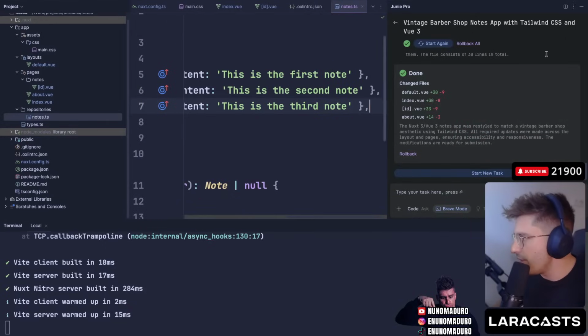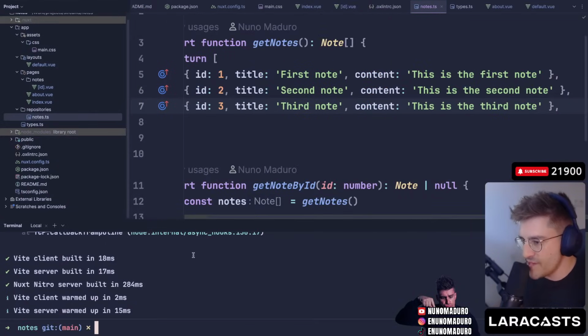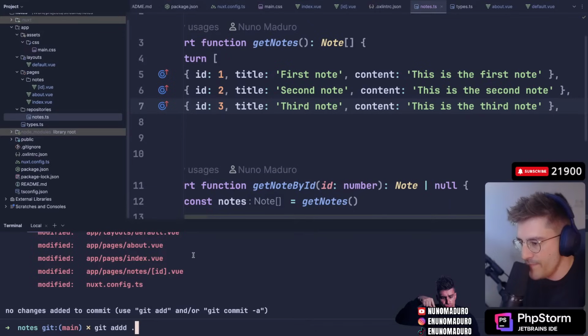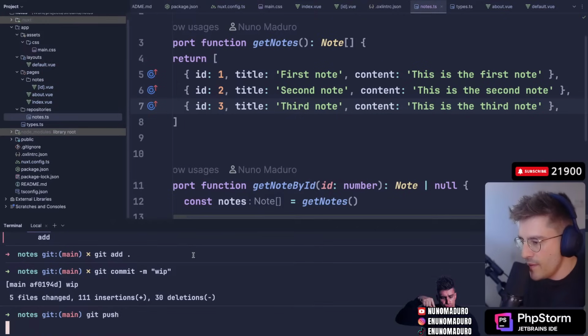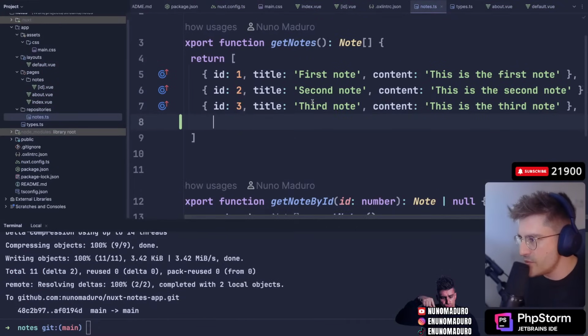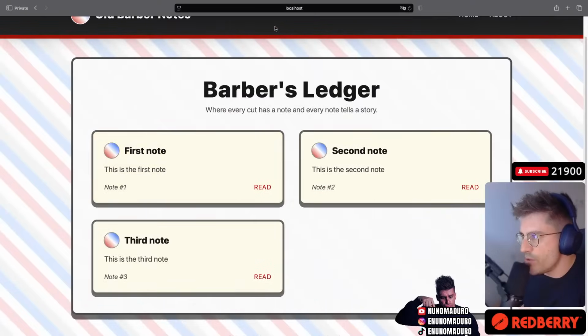So let's go here, and we can close Juni. Thank you, Juni, for this, by the way. Let me just commit all this, because Juni has styled all this information. Bam. Let's push it, and let's add the 4th node so this gets a little bit more pretty. Here we go. So we should see 4 nodes right here.